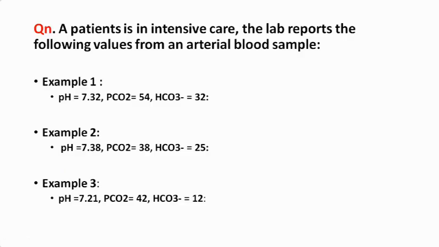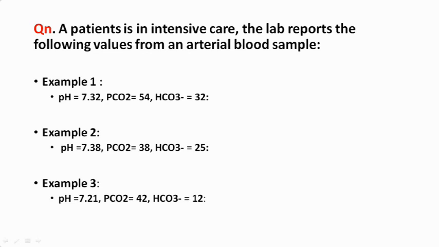Again, you see example 1 and 2. In example 1, the pH is decreased, so it is acidosis. PCO2 is increased by about 10. Okay. So if it is a chronic case, then bicarbonate would have increased by 4. So bicarbonate has increased here by around 4.